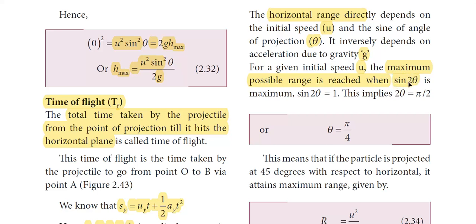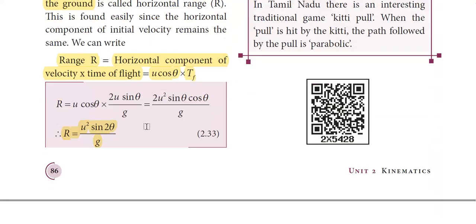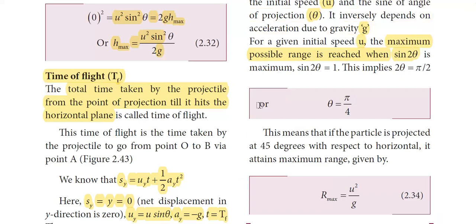theta, right? So if R has to be maximum for particular values of u and g, then sin 2 theta has to be maximum. The maximum value of sin 2 theta is 1. If sin 2 theta should be equal to 1, which is the maximum value for any sine, then 2 theta should be equal to 90 degrees, which is pi by 2.